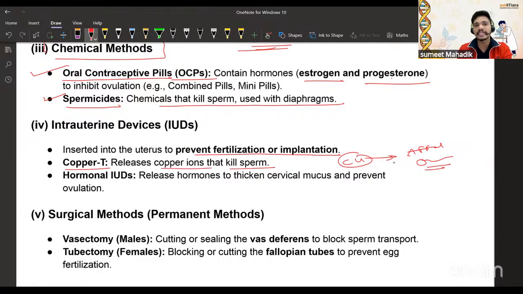Then hormonal IUDs release hormone to thicken the cervical mucus and prevent ovulation. So if ovulation does not happen, what will happen? It will not go further. So there is an interruption of fertilization.